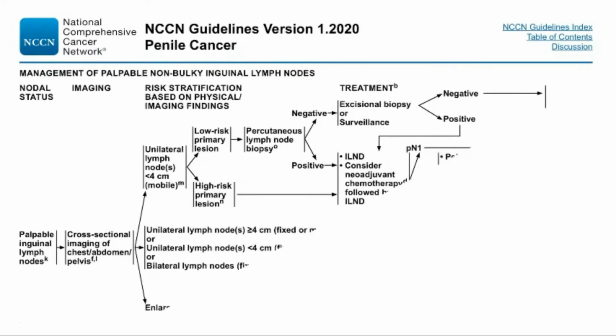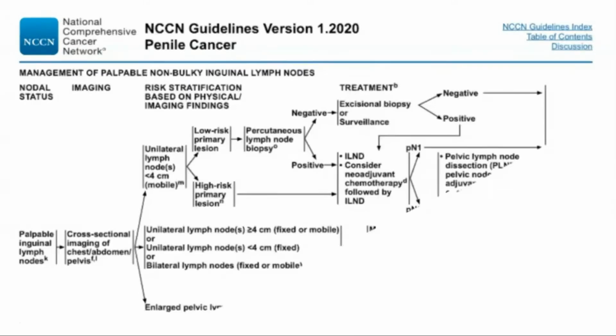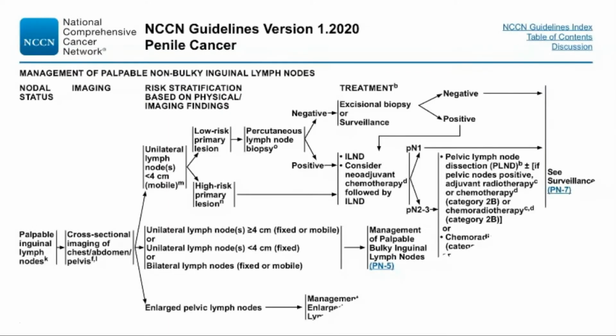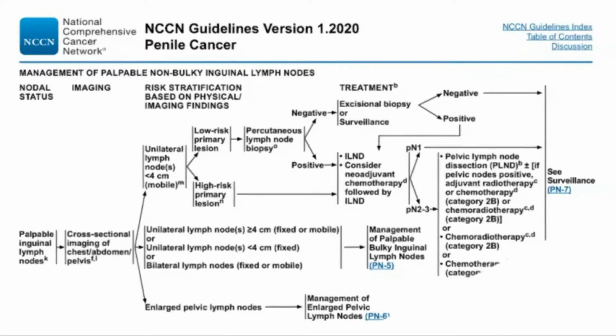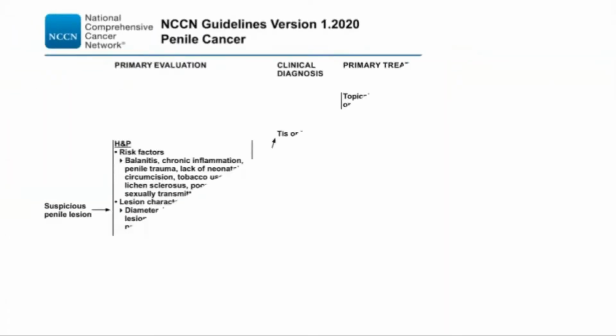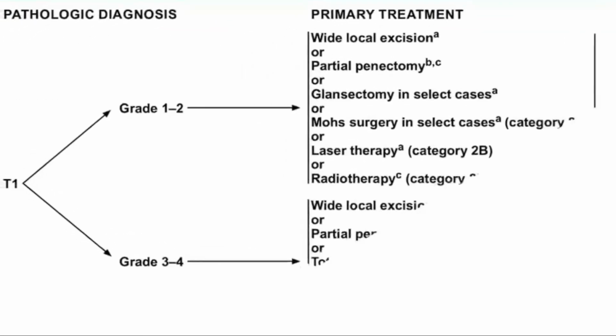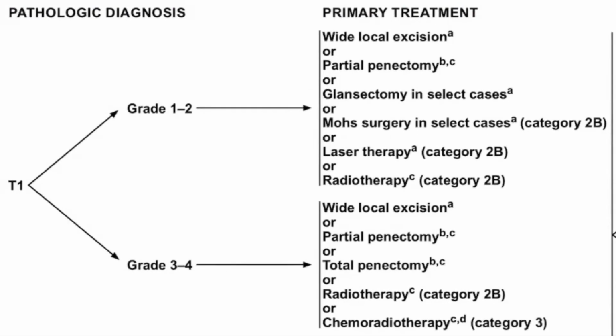Staging. Clinical and pathologic factors related to the presence and extent of lymph node involvement determine survival and should be recorded. The current 8th edition Unified TNM staging system represents a consensus document that includes clinical and pathologic descriptors that provide important prognostic information. Patients with small lesions of low grade and stage, TIS, TA, T1, grade 1 and grade 2, are the optimal candidates for organ preservation to maintain sexual quality of life.